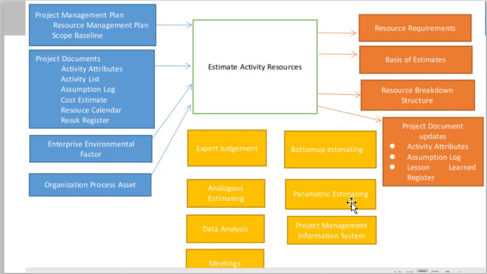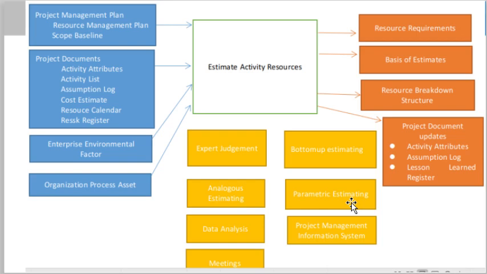For example, if you are doing construction work, building a road, you have noticed that a 5 kilometer road can be built in 1 week. Let's assume, so you can say the next project, a 10 kilometer road, can be built in 2 weeks. So based on different parameters you can do the estimation.